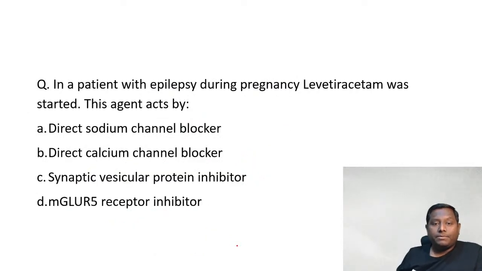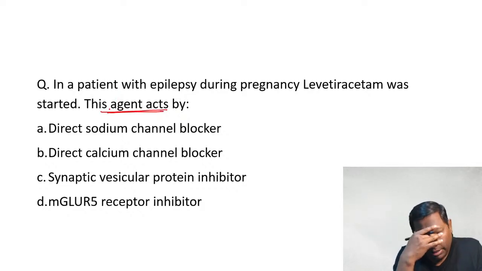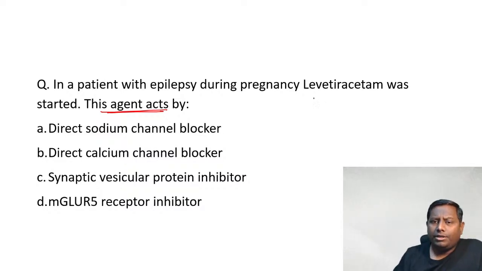In a patient with epilepsy during pregnancy, levetiracetam was started. This agent acts by, please go ahead. So rapidly, short and sweet explanation we'll be pushing through so that we could cover more number of questions here. Levetiracetam, now it's considered the drug of choice in epilepsy in pregnancy. So how does it work? Direct sodium channel blocker, direct calcium channel blocker, synaptic vesicular protein inhibitor, or mGlu5 receptor inhibitor. Go ahead please.